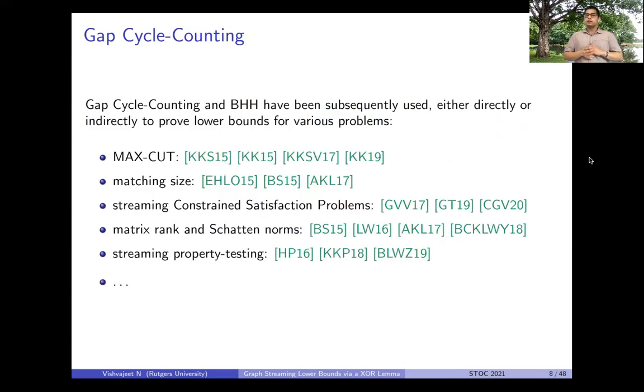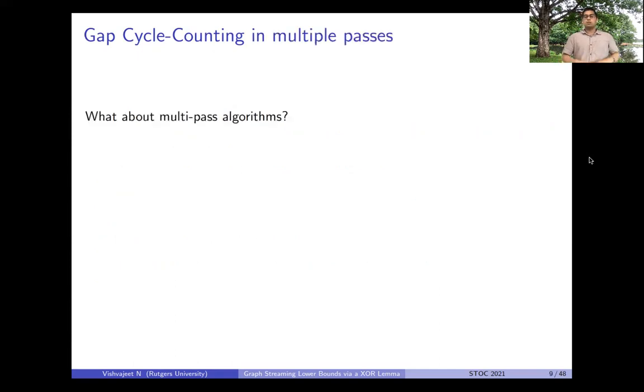So subsequently, the lower bound on gap cycle counting and BHH was used to prove lower bounds on many different problems. And some of these are mentioned here, but all of these were for single pass streaming algorithms. But now the question is, what about multi-pass algorithms that solve gap cycle counting?